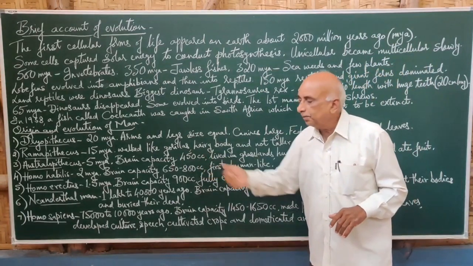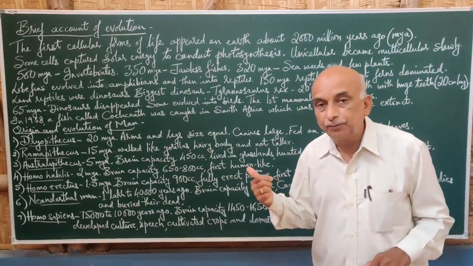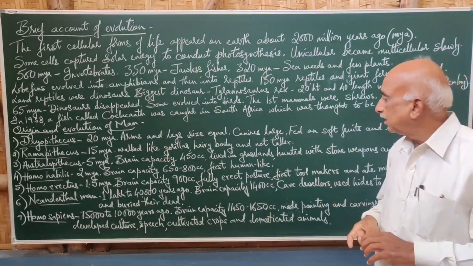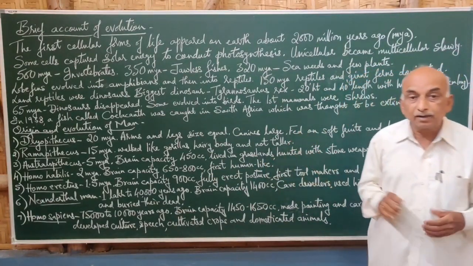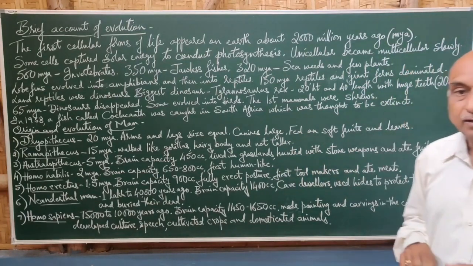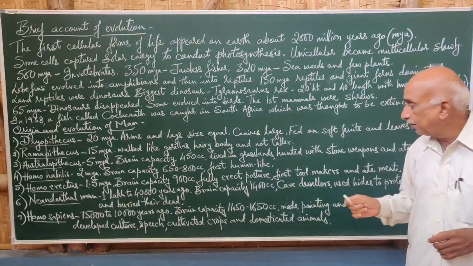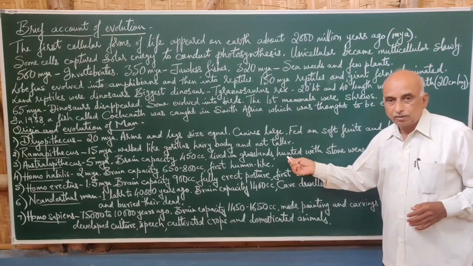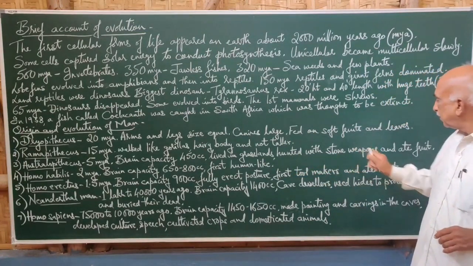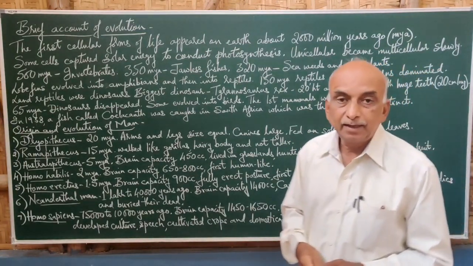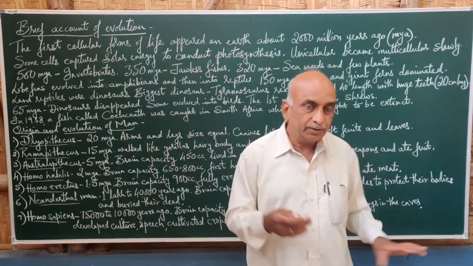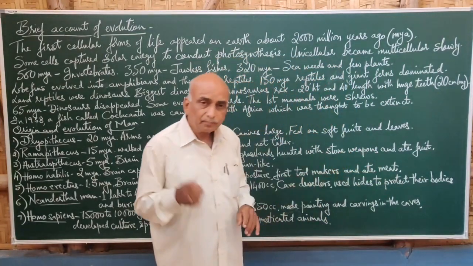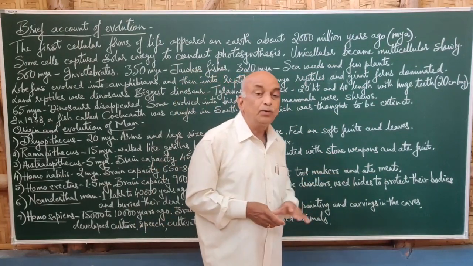Then the Australopithecus had a developed brain with a 450 cc capacity, and he commonly used to live in grasslands, that means in the forest area with not a large number of trees. He used to hunt with stone weapons, and he ate fruit, the same as Dryopithecus. So he used to hunt the animals with the stone weapons.